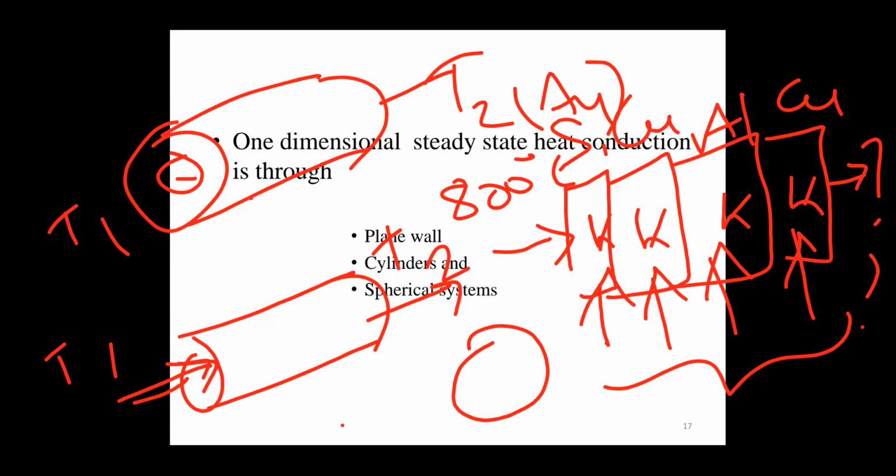Next class we will study plane walls, cylinders and spherical systems. The plane wall has two types. One is the solid plane wall, where a single metal transfers heat from inlet to outlet. The other is the composite wall, where different metals are arranged in series. We find out the heat transfer rate. Okay, thank you.